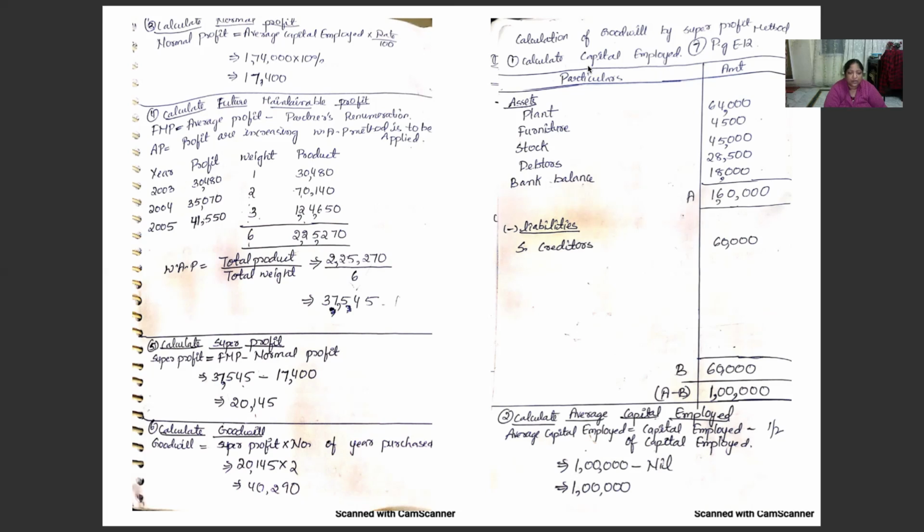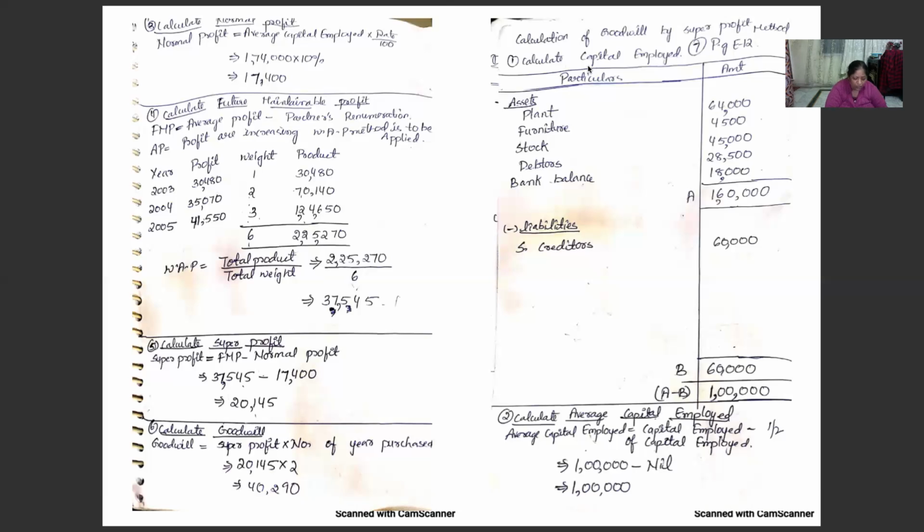So you are getting the answer as 40,290. And whenever we are going to study this chapter, clear clarification is given to us, that is, which method we have to apply: super profit method, capitalization method, or average. The most important point in this chapter is future maintainable profit. Here we have to arrive at the profit in this way. We have to apply which method? One is the average profit method, the other is the weighted average profit method. That is very important to us.